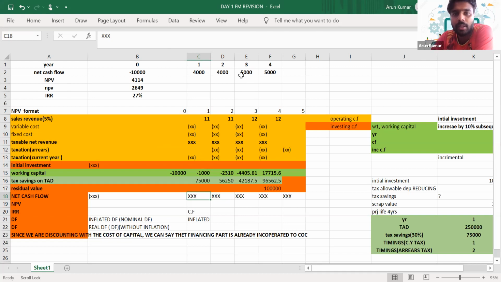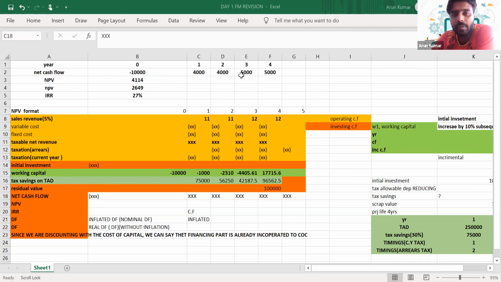Can you reply in the chat? No. Why are we not including the interest payments in your NPV calculation? Not relevant? No, it is relevant. The reason we are not including it is that we assume the discounting rate that we use is the cost of capital.